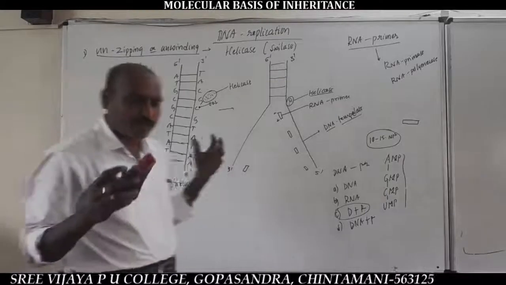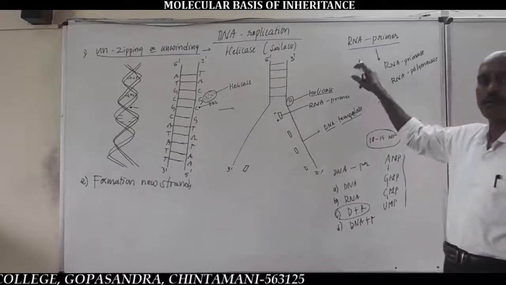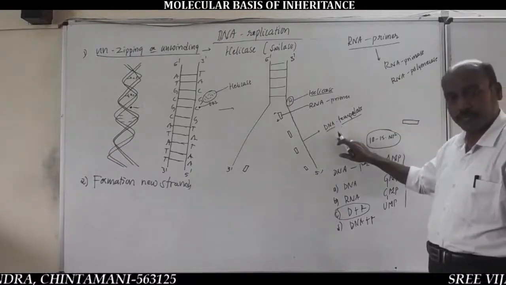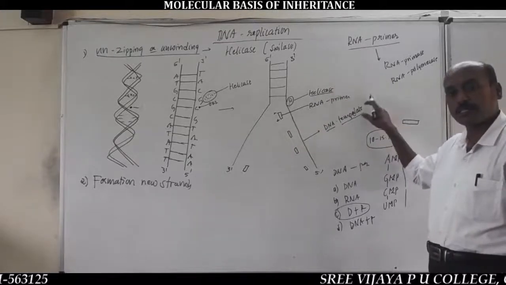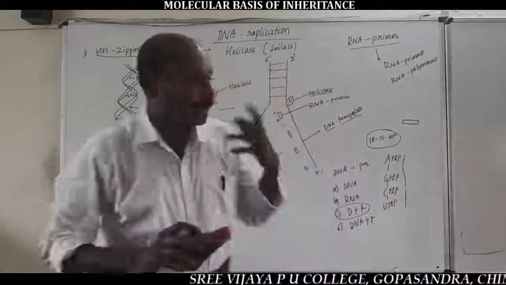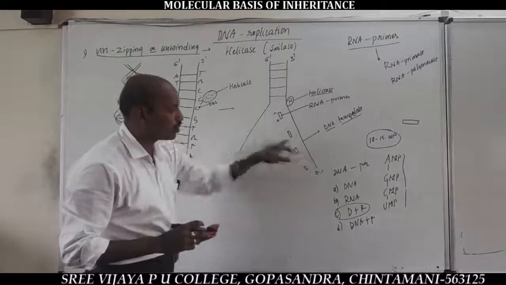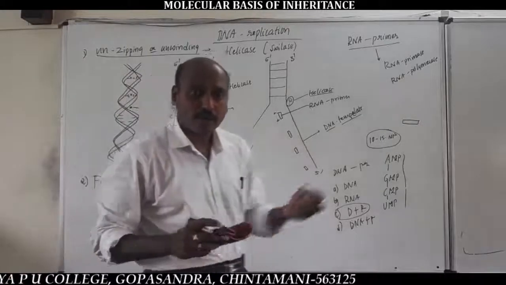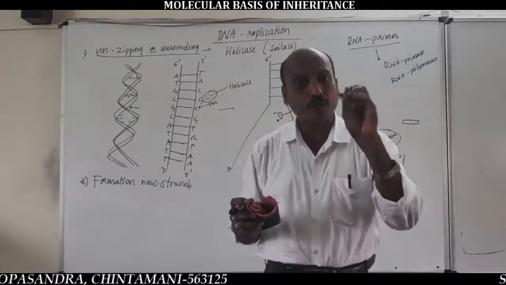So, the formation of new strands requires a special type of RNA called RNA primer. It is synthesized from the DNA template in 5' to 3' direction in the presence of RNA primase or RNA polymerase enzyme. Now, very important, on the old DNA templates, new strands are synthesized by the addition of DNA nucleotides present in the nucleoplasm.